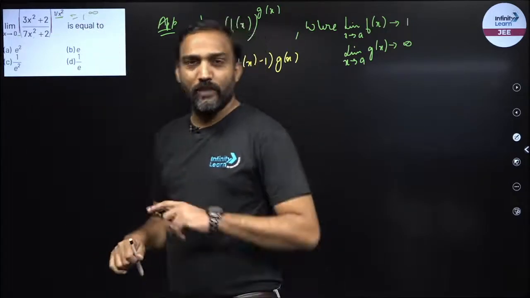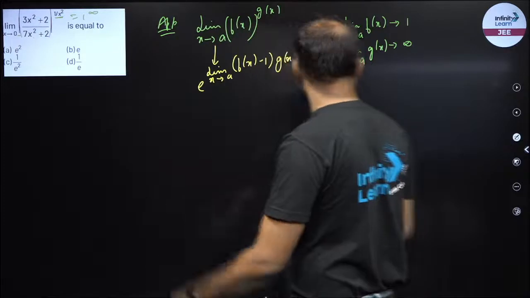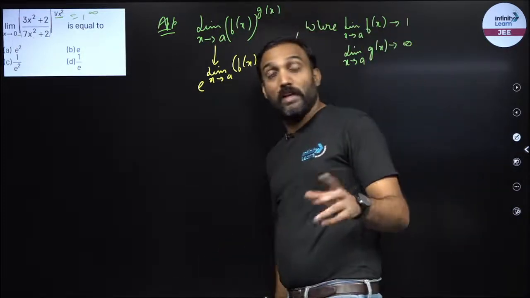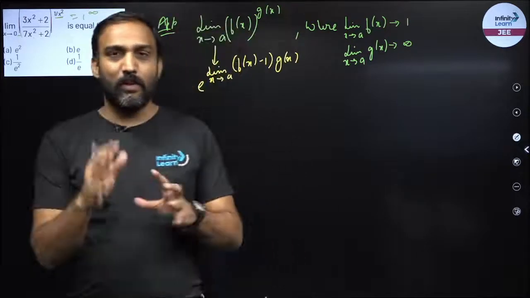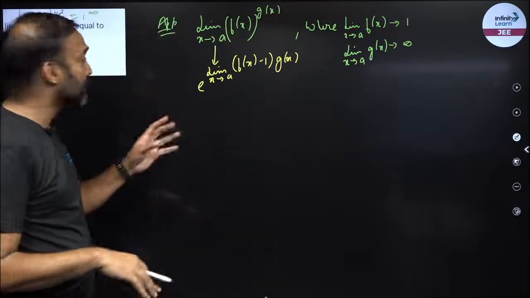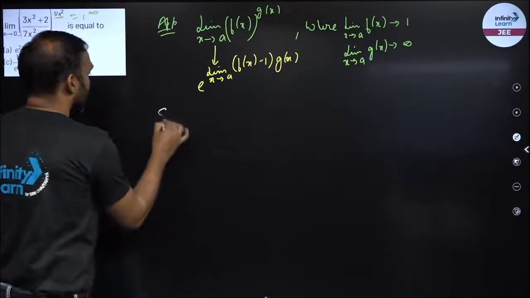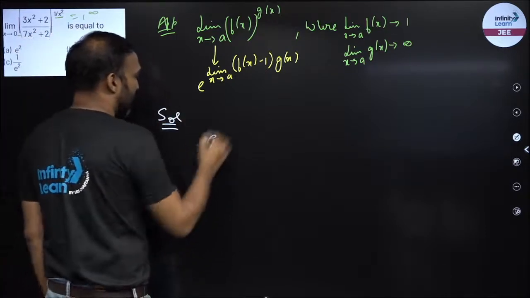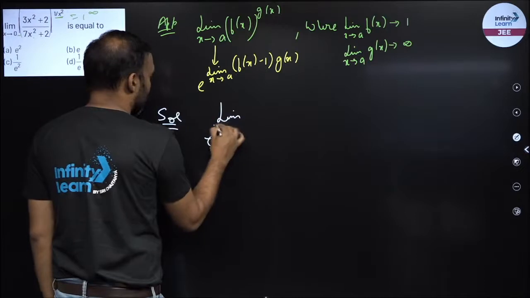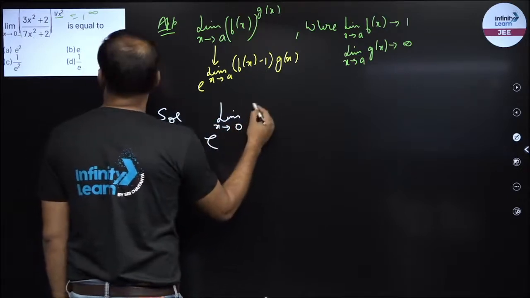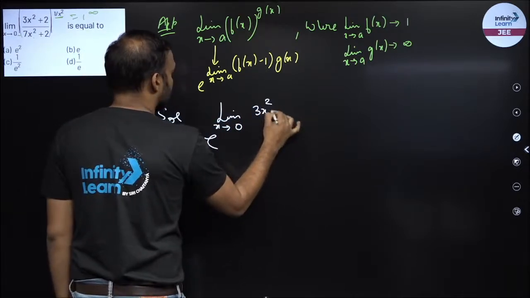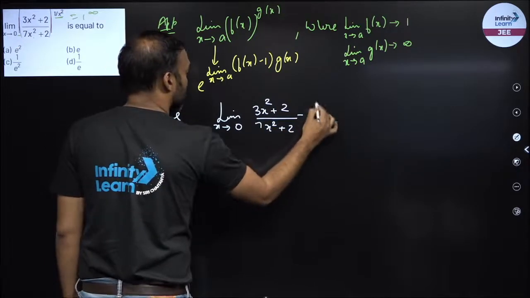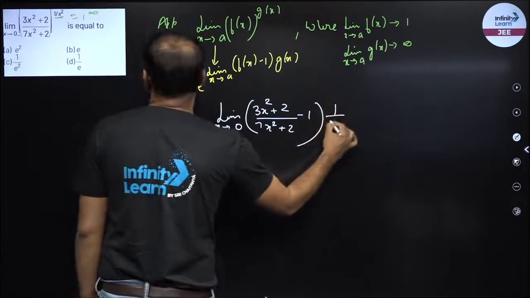So whenever you have a 1 raised to power infinity form, try to understand, because this is one of the areas from where a lot of questions come, right? Either they come on 0 by 0 and infinity by infinity, or you get questions on 1 raised to power infinity. So now how will I solve? My answer would be e raised to the power limit x tending to 0 of (f(x), that is your base, minus 1) into g(x).